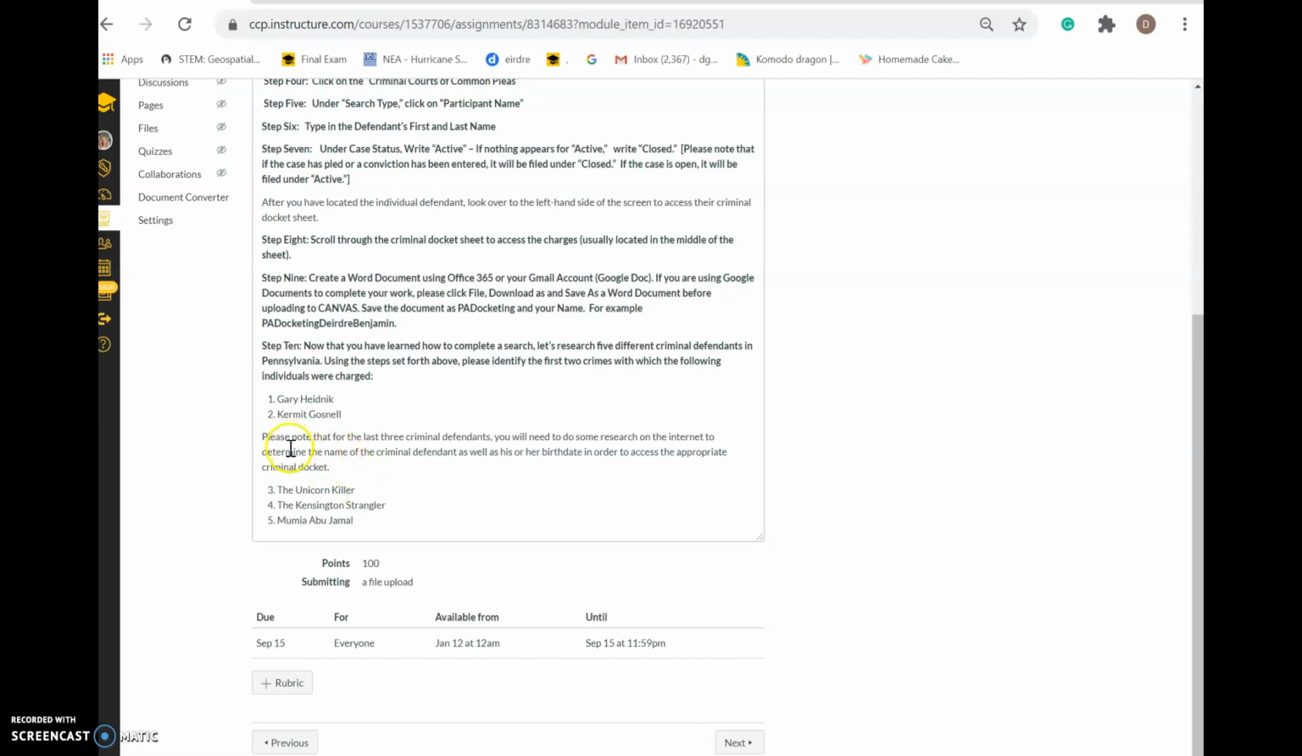So for the second part of the assignment, for these three individuals, you have to, of course, look them up. Please note, for the last three criminal defendants, you will need to do some research on the internet to determine the name of the criminal defendant as well as his or her birth date in order to access the appropriate criminal dockets. And then you're going to tell us the first two crimes in which these individuals were charged down here. So you're going to have to list out what those two individuals were charged with.